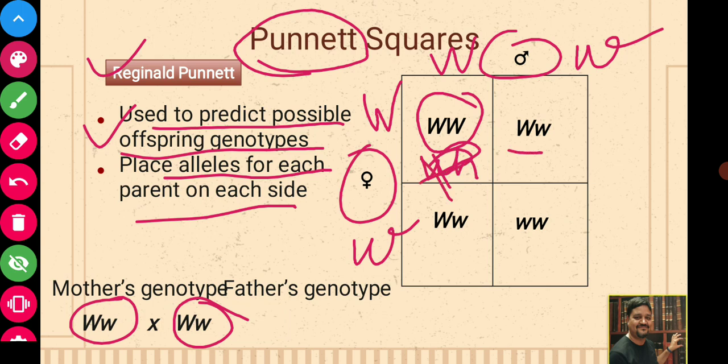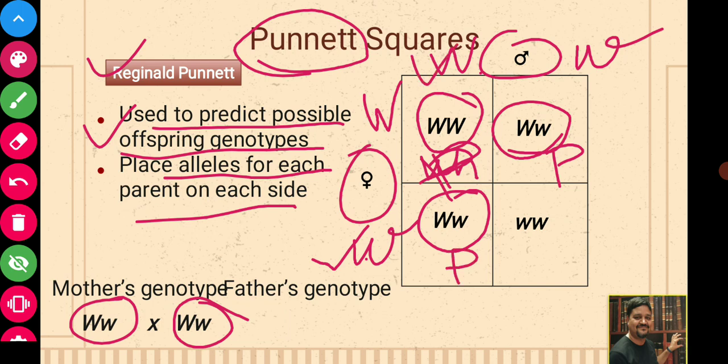Then capital W combined with small w will again be a purple flower. Again here capital W combined with small w, so this will again be a purple flower. Then small w with small w will be the white flower.